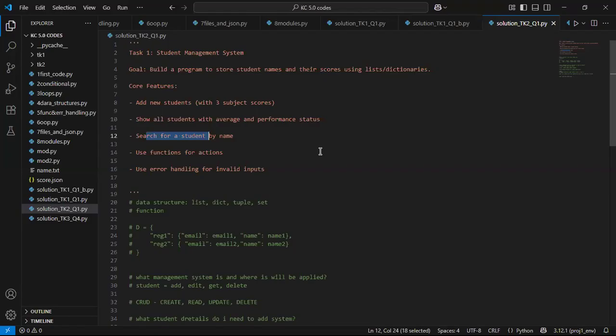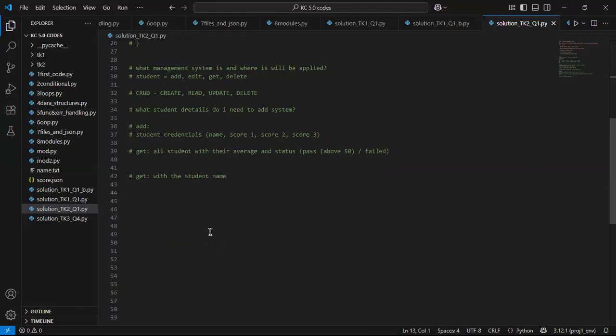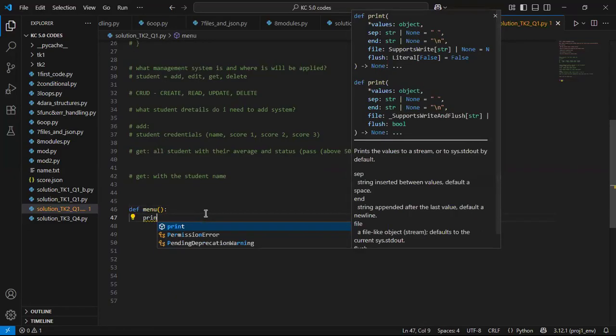So let's start. I will start with a very simple menu of either you are adding, or you are showing, or you are searching, right? So there should be a menu kind of. So I'll come here, and how do we create a function? I can get a function with the def keyword, remember, and I'll call this menu. This menu will take nothing, and basically what it would do is just print an actual menu.